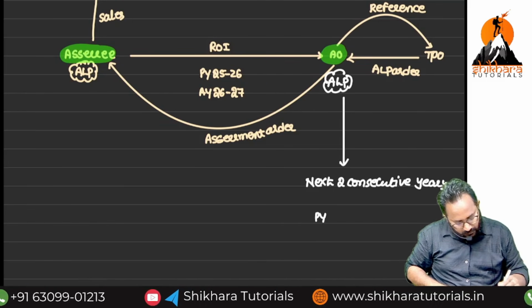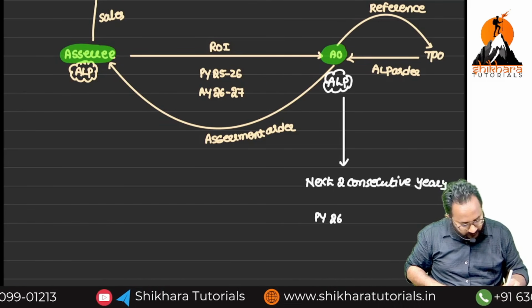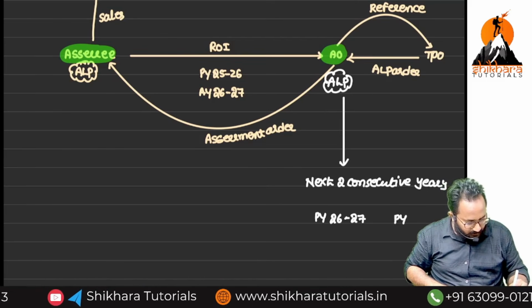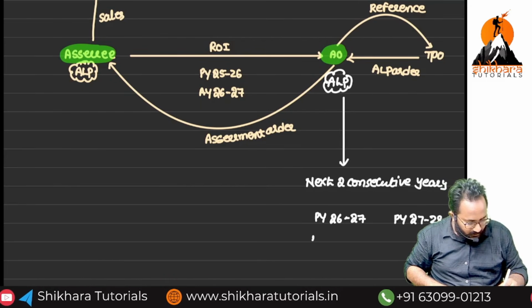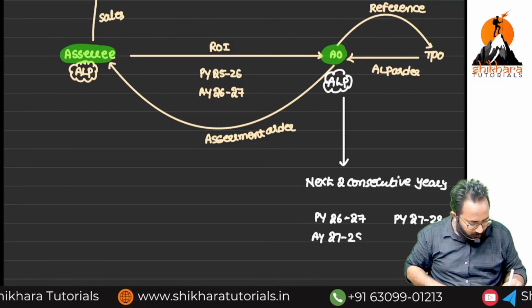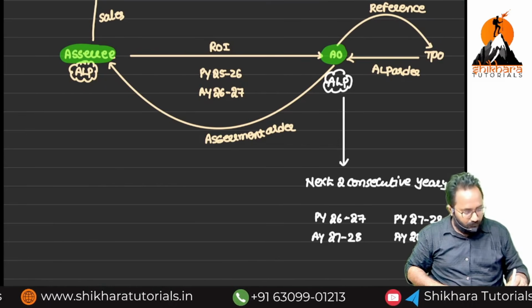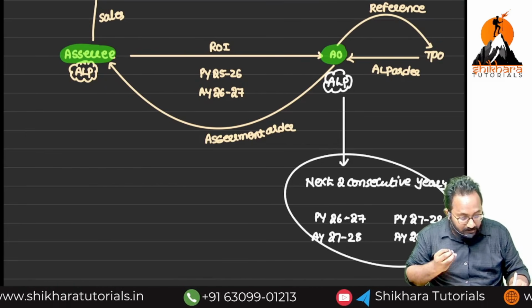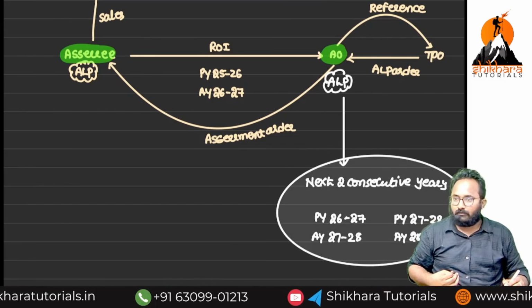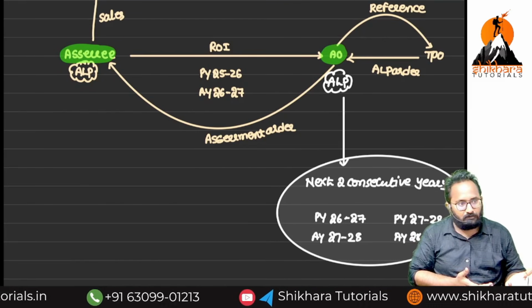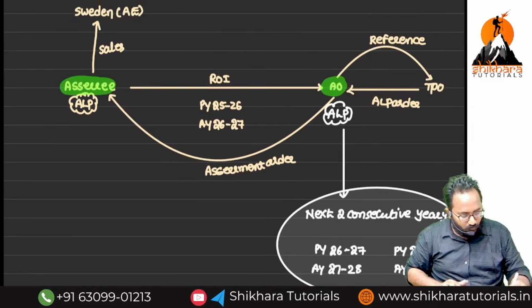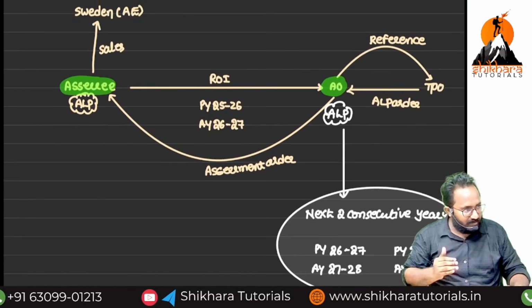Tell me which years: previous year 26-27, previous year 27-28, assessment year 27-28, assessment year 28-29. For these years, if you want to enter into the same transaction, why do we need to go for the assessment? The same ALP, whatever is computed by the TPO, we can take for the next 2 years.